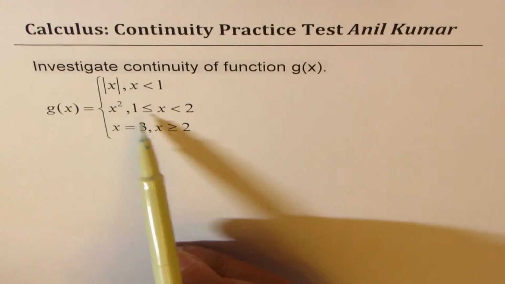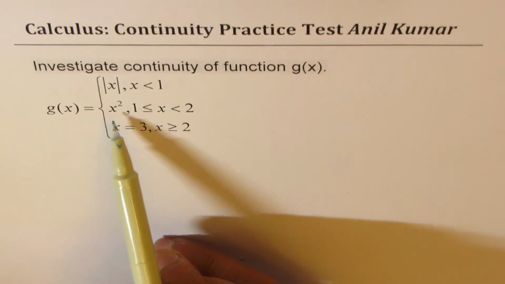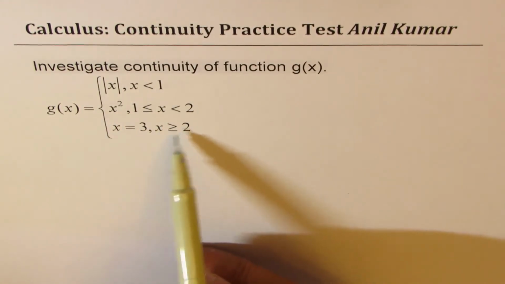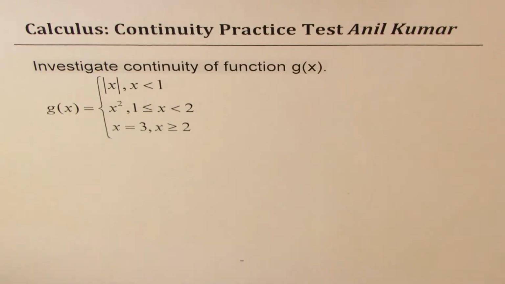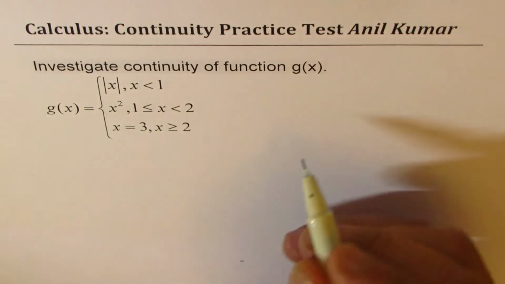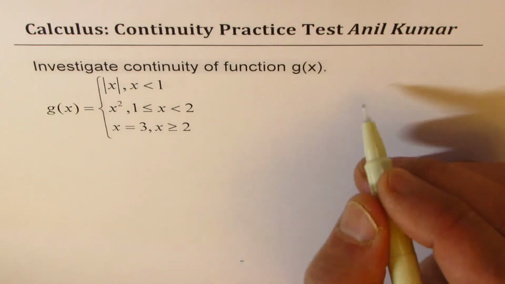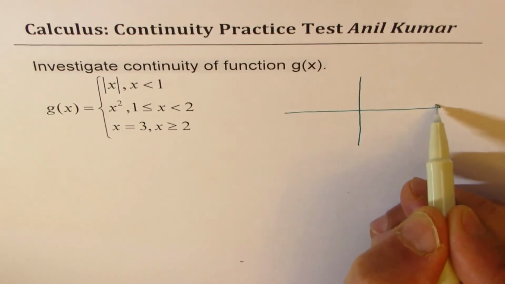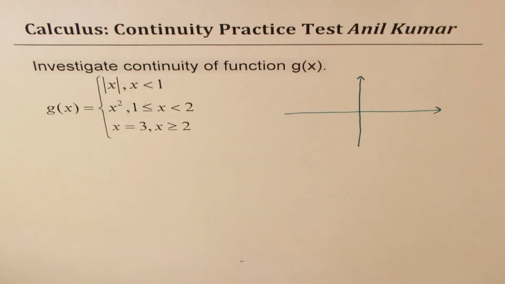When x is between 1 and 2, 1 included, it's a parabola. And when x is greater than 2, it's a constant function, g of x equals 3, right? So let us first sketch this function. Once you sketch a function, then by seeing the graph, we can easily conclude continuity, right?